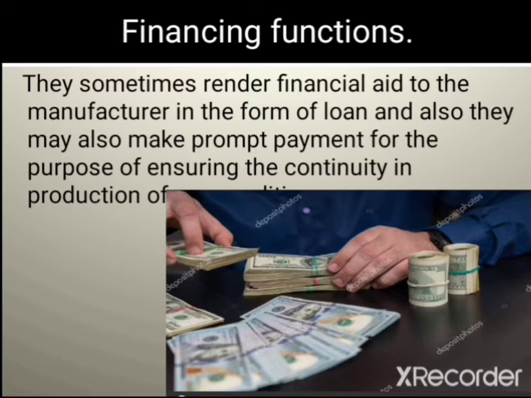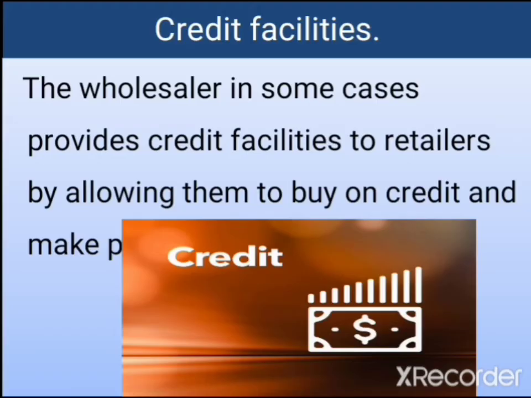Or they can make advance payments. That is, they might make payment to the company in advance. If they need 1,000 cartons of a particular product, the wholesaler can say, okay, let us pay you the money so you can produce it now. In 3 months' time or 4 months' time, we'll come and take the product. So by so doing, they are financing the producer, either by making prompt payment or advance payment, or by giving a loan to the producer.